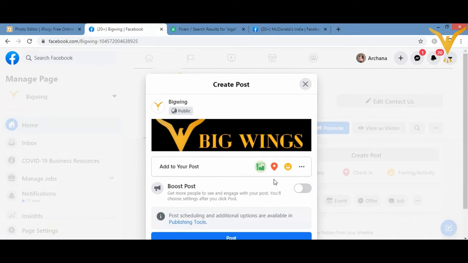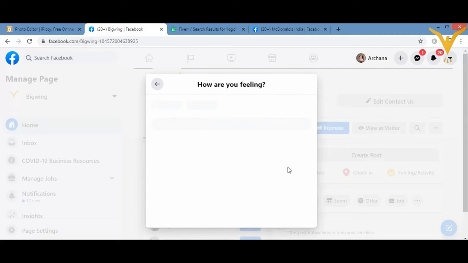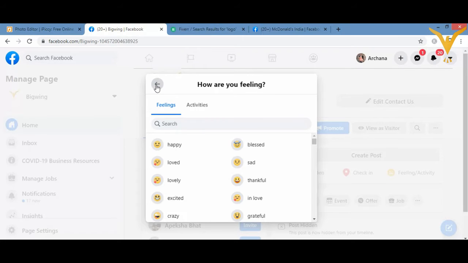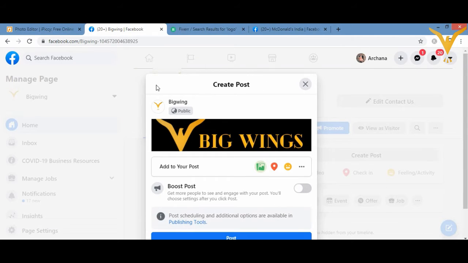Now, what if I want to write something, or maybe I want to add some location, or write a feeling or activity, something you want to write. How are you feeling, for example? I can write happy, or maybe sad, whatever emotions are going on with me, I can add as a feeling over here as an emoji.